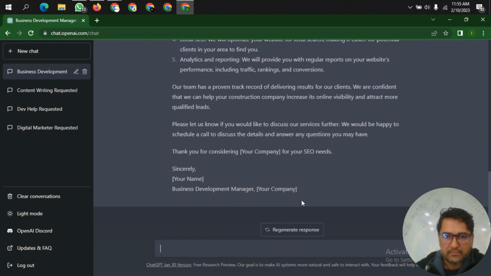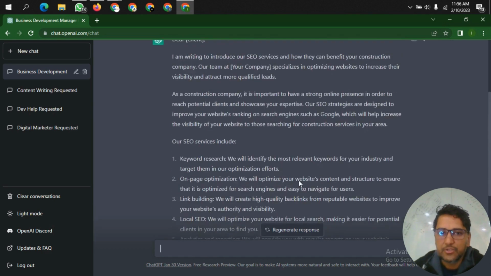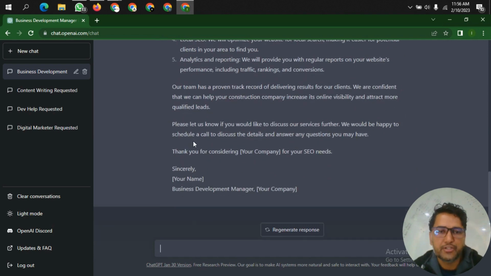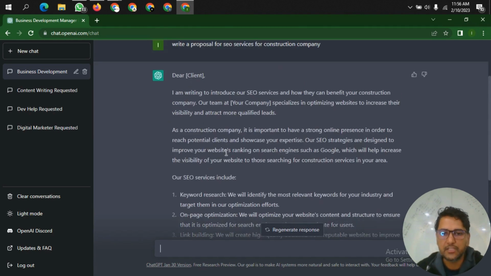And again, okay, so this is how you can write different proposals for your target audience, for your clients as well, on Chat GPT. So use Chat GPT for your own benefit. You can ask different things, you can develop different techniques, and you can just get customized things done from ChatGPT, and it will work like a virtual assistant for you.